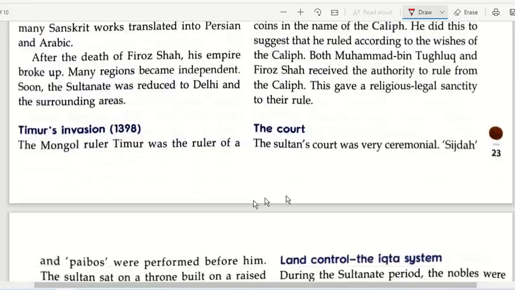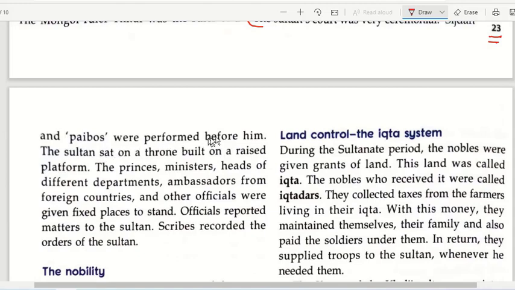Okay, now this is your page number 23 for question number 5. The Sultan's court was very ceremonial. You have to start from here, and Sajdas and Paibos were performed before him. The Sultan sat on the throne. This is your first reason till this point. This is the second reason. The Sultan sat on the throne built on a raised platform. You can write till this point only.